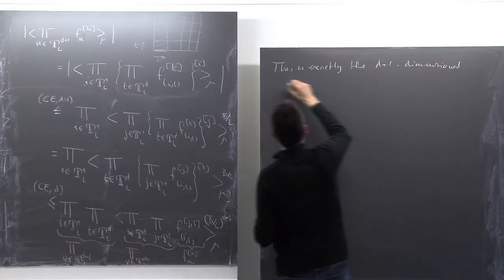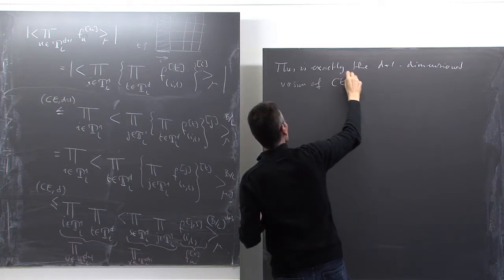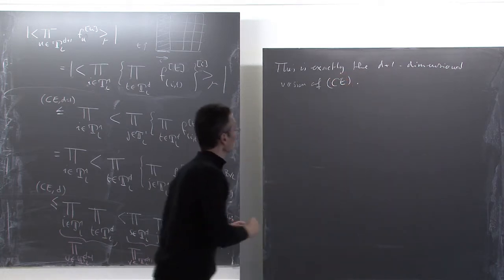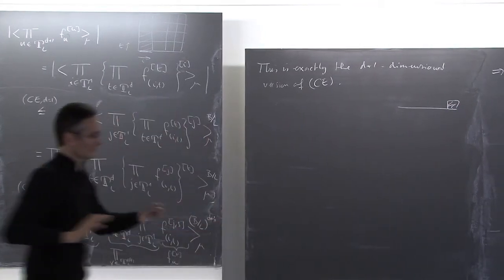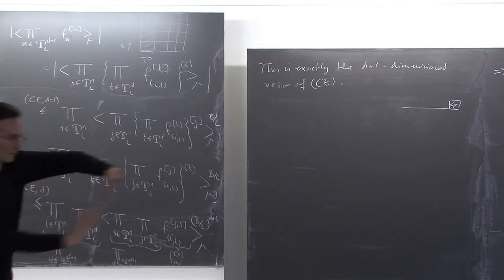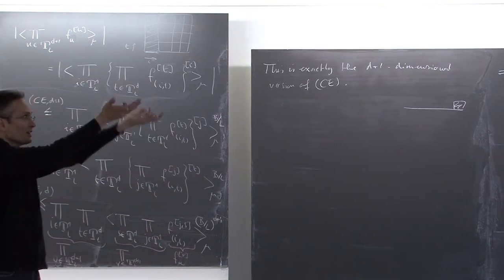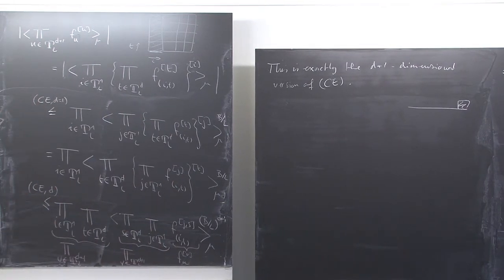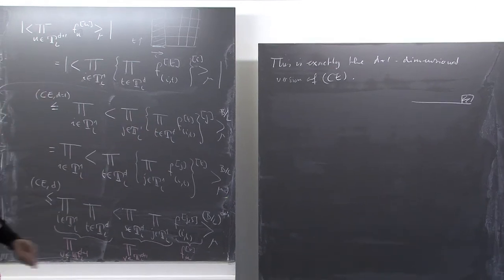Functional version of the chessboard estimate. So we use the fact that, in a sense, we have homogenized the function first in one direction, in one dimension, and then the d remaining dimensions. We could do both because we knew how to work with the chessboard estimate up to dimension d, and this gives you the homogenization in dimension d plus 1. Okay, so I will stop with that, and next week we will work out a nice application of this technique.